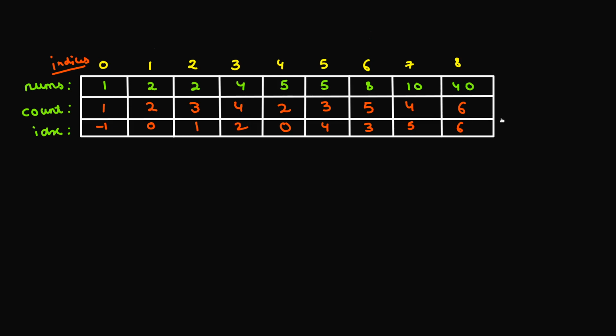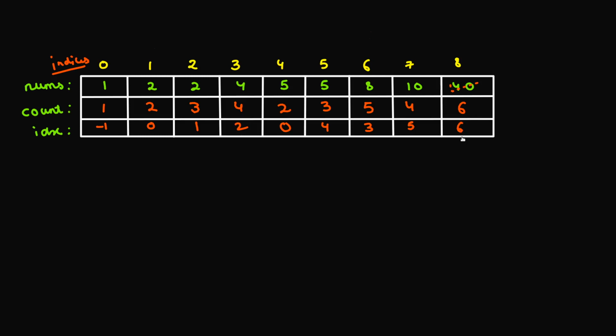Now if you see, the final answer is going to correspond to the one which is having the maximum count. So here you can see that we are having a maximum count of 6. But how do we obtain the numbers? This is where the index values will help. So it says that I'll be having a subset of size 6, and that's the maximum among all these counts, definitely. And the subset is, so I start here. I add this 40 to my subset. Okay, so this 40 is done.